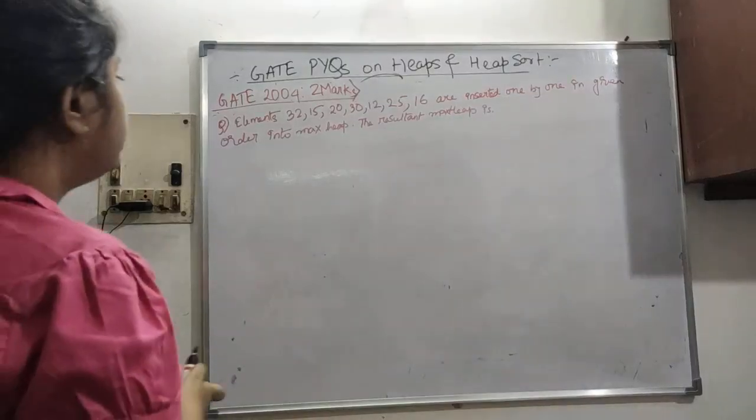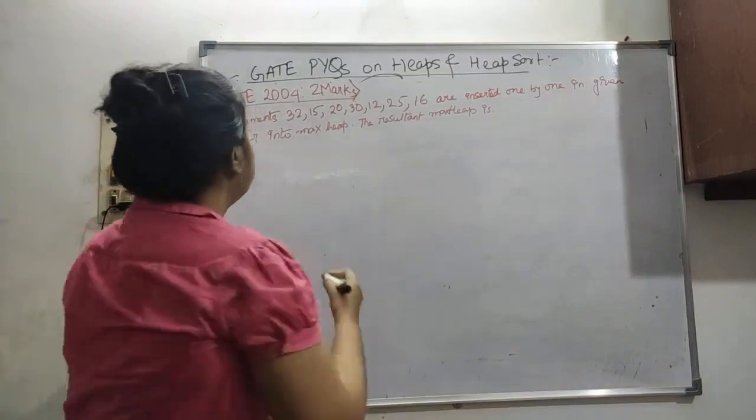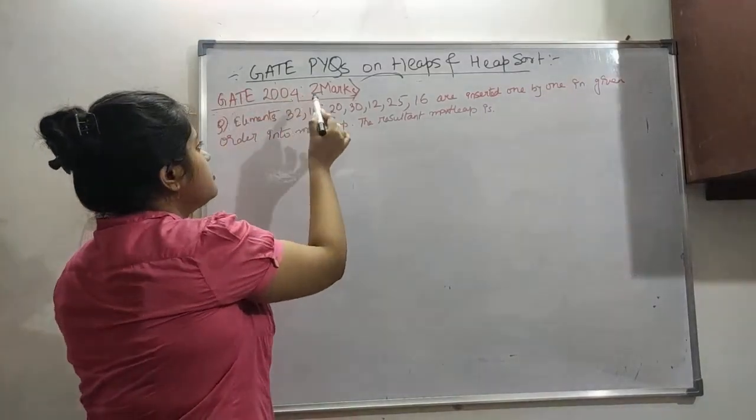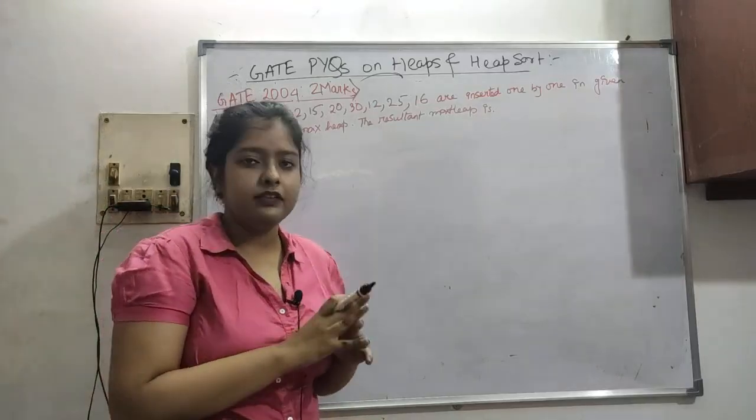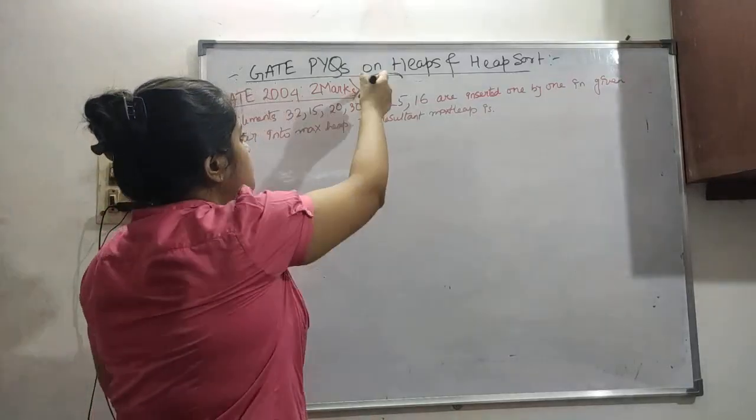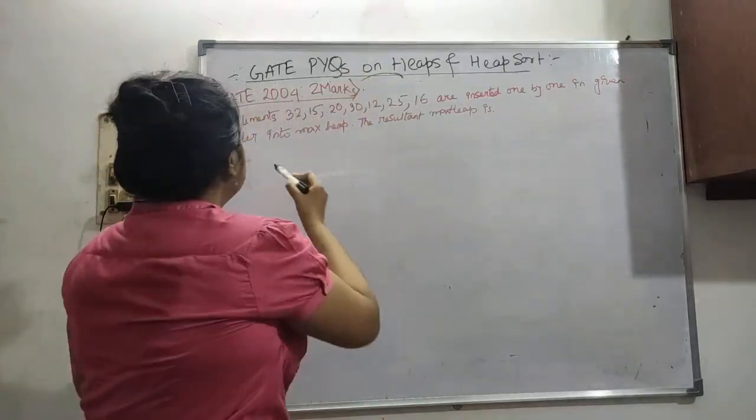So hi, this is our next question. This question was asked in GATE 2004, and it is a 2 marks question. This is a very basic and easy question. You can score these 2 marks very easily. Okay, so now let's see.